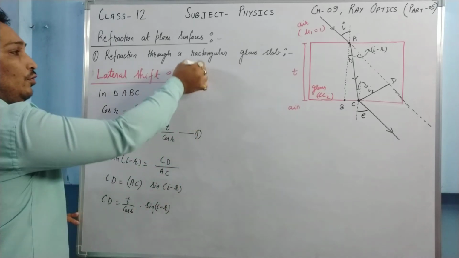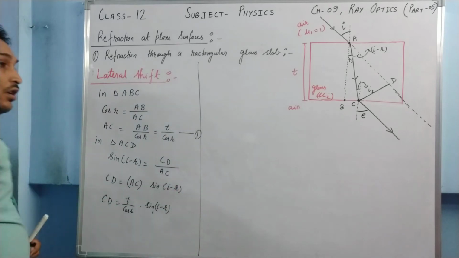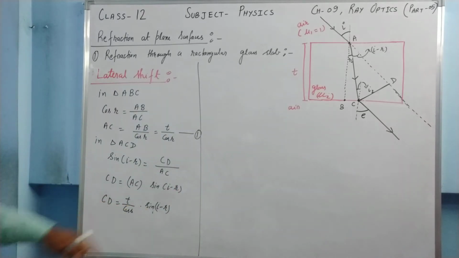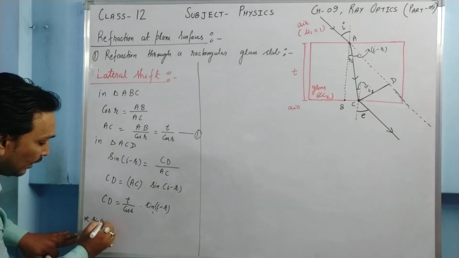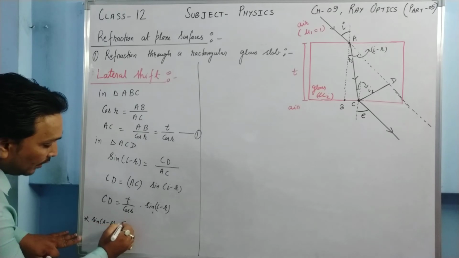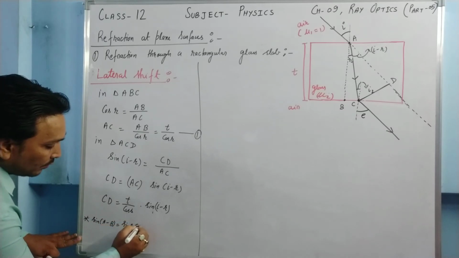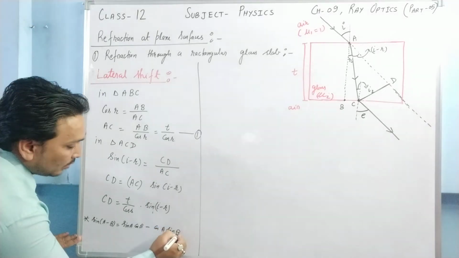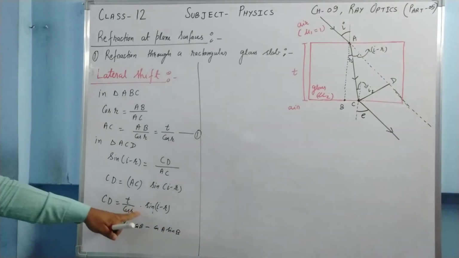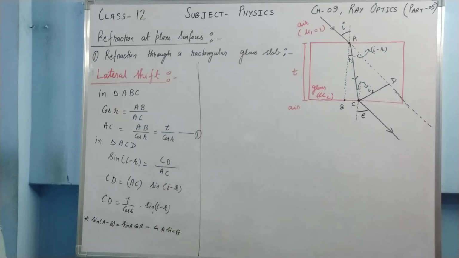Now I am going to use a trigonometric relation which expands sine I minus R, and that relation is sine A minus B equals sine A cos B minus cos A sine B. So here it is sine I minus R, I am going to expand that accordingly.